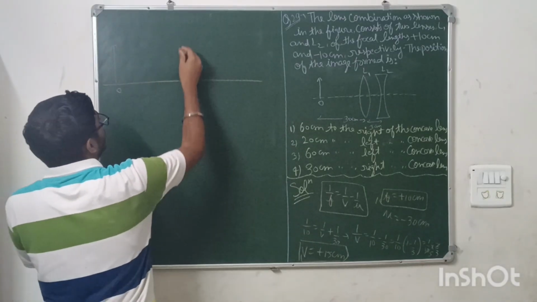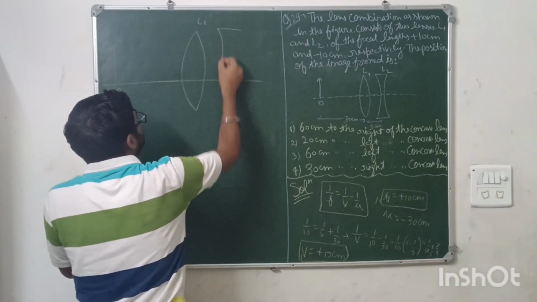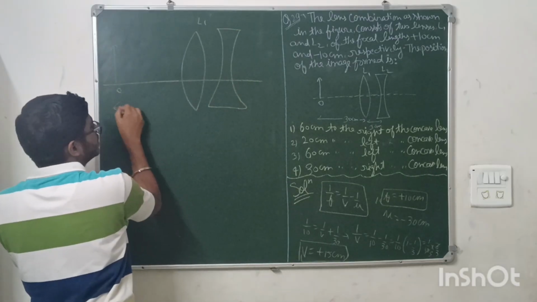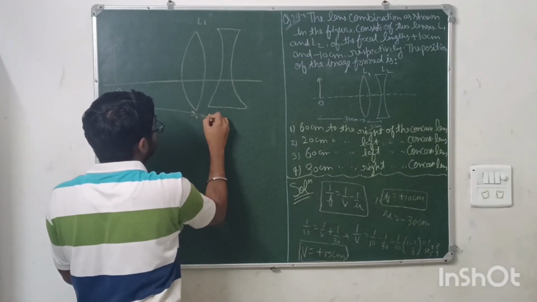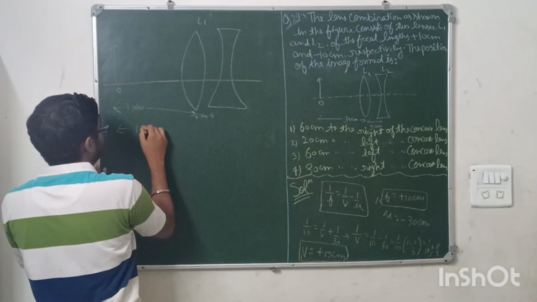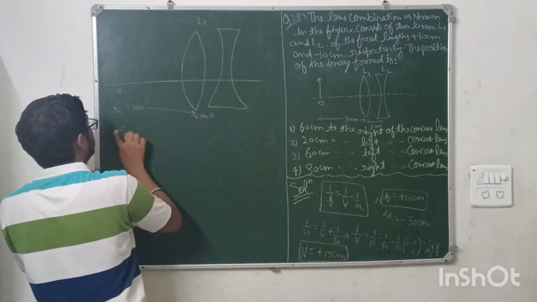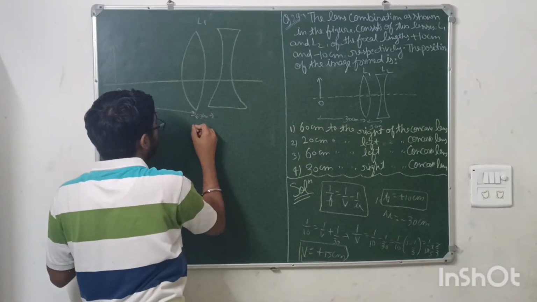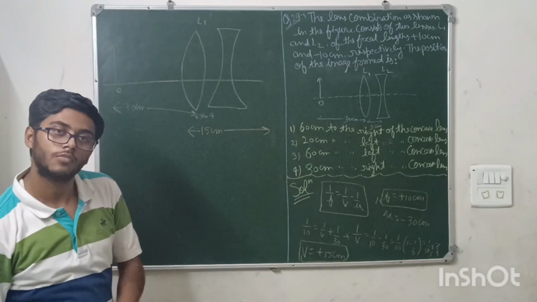This is O. This is the lens 1. And this is the lens 2. This is 30 centimeters. And between the lenses is 3 centimeters. And the image formed is plus 15 centimeters from lens 1, means 15 centimeters will be somewhat from this, it will be here. The object here, this will come, and it will form the image somewhat here. So from here it will be what? 15 centimeters. Somewhere here.